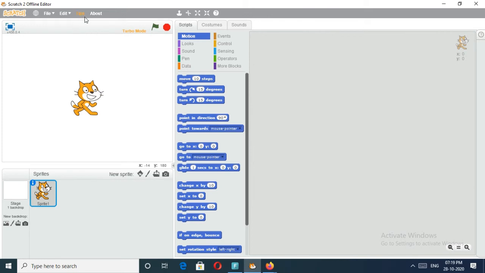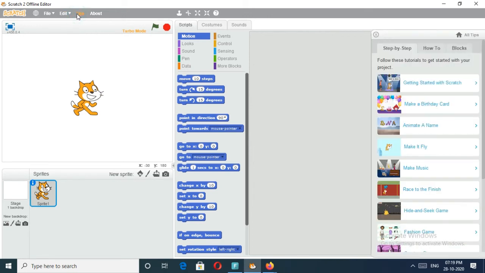Okay. That we will study in detail. Okay. Then next one. What's the next option? Tips is very helpful for you. Turbo mode, I will switch off that one. Okay. Then tips. What's the use of this one?